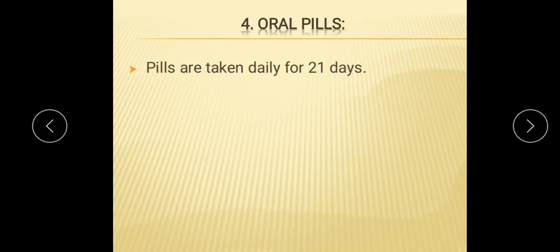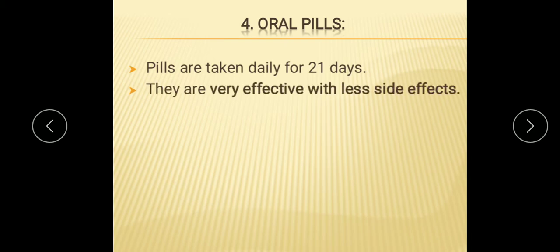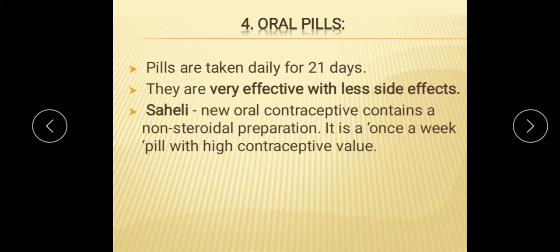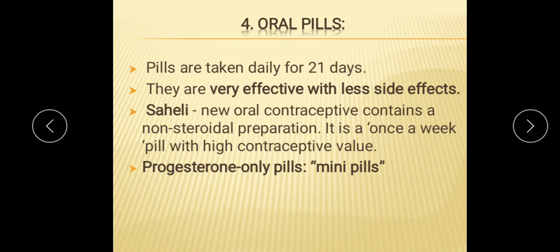Then the oral pills are there, pills which are taken daily for 21 days. They are very effective with fewer side effects. Saheli, about which I already explained to you, is a new oral contraceptive that contains a non-steroidal preparation. It's a once a week pill with a high contraceptive value. Some other pills are the progesterone only pills, for women who cannot take estrogen based pills or those who wish to avoid estrogen. Progesterone only pills may be an alternative. Sometimes they are known as mini pills, and they are used as a reliable and convenient way of